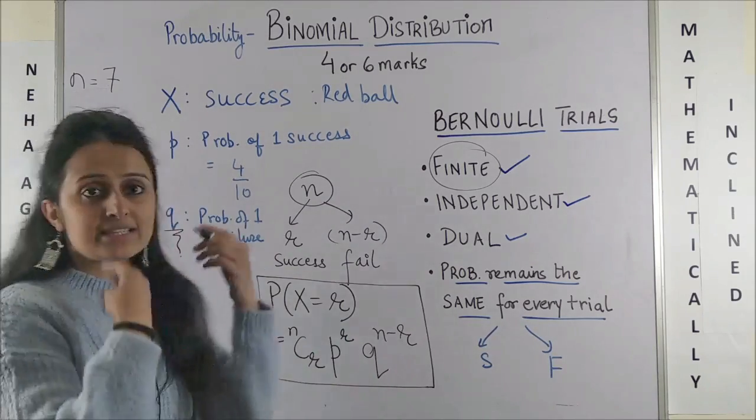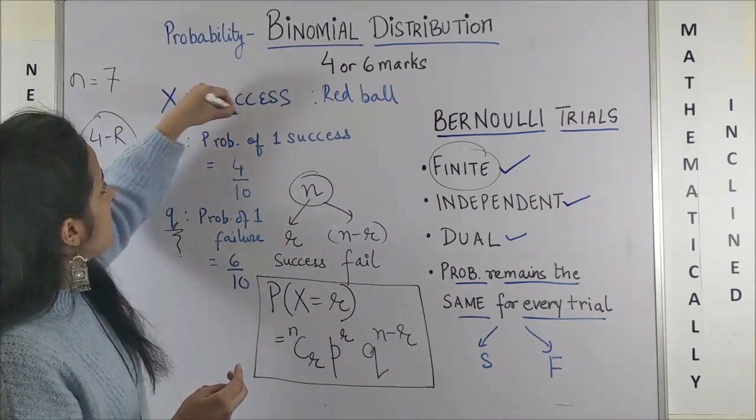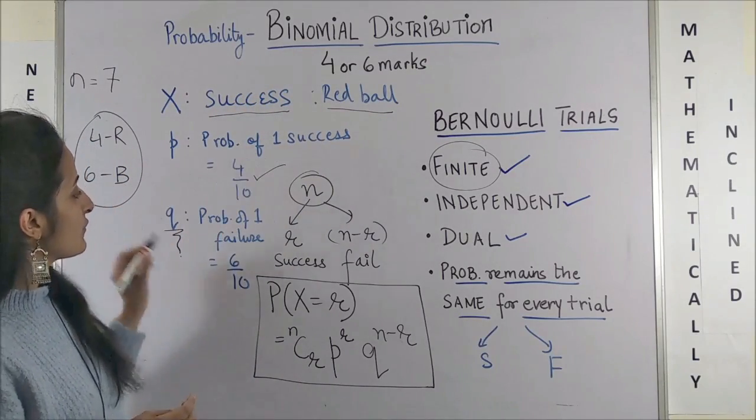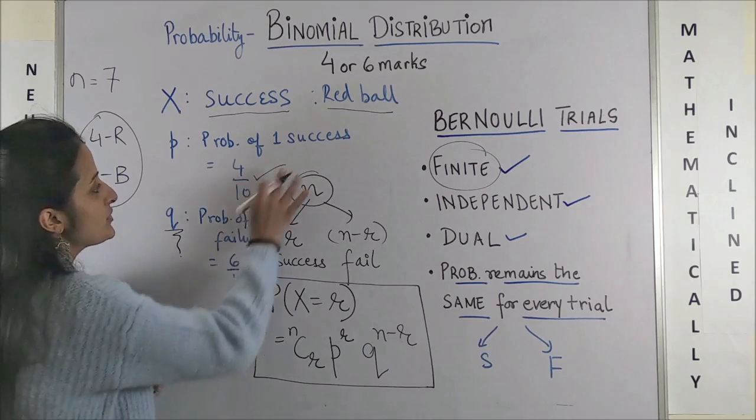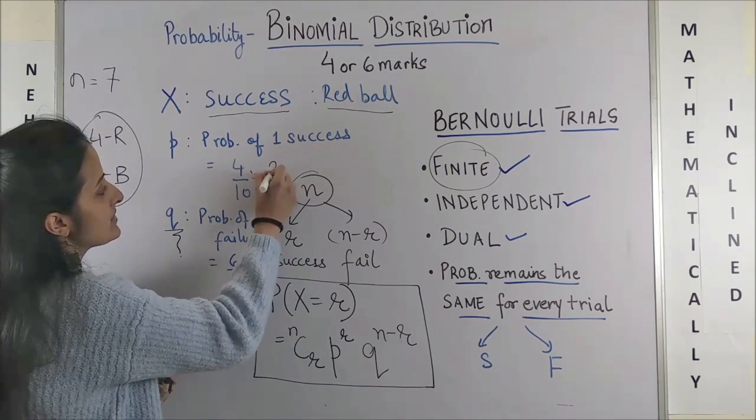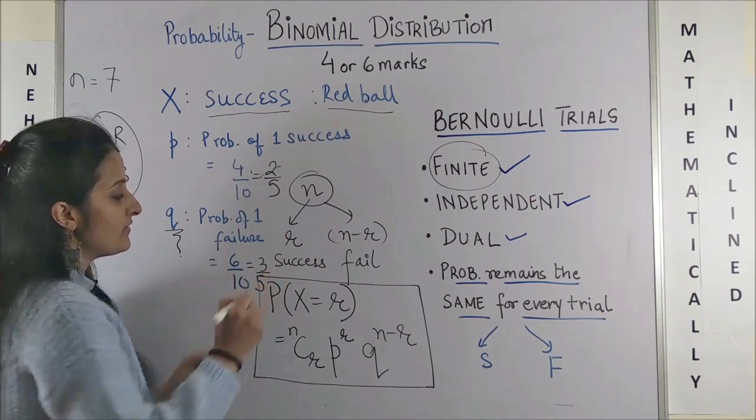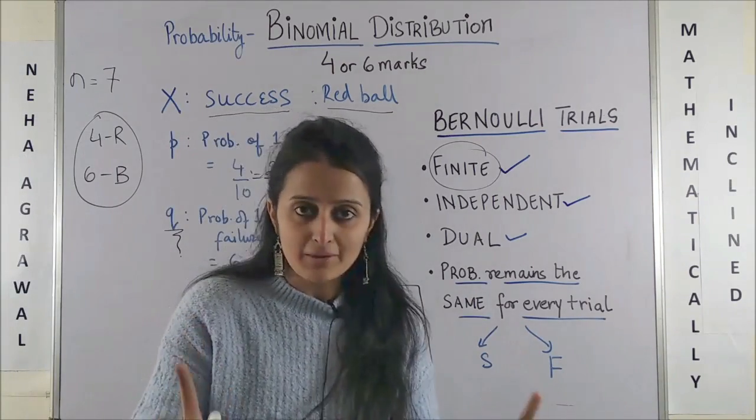Now I will first say let my success be getting a red ball. So probability of one success is 4 by 10, which you can simplify and say is 2 by 5. Probability of one failure is 3 by 5. Here failure is simply getting a black ball.